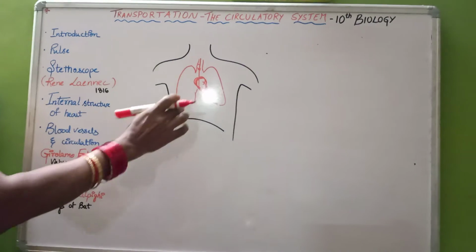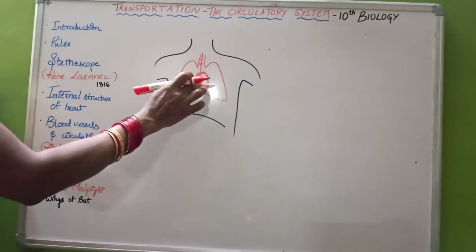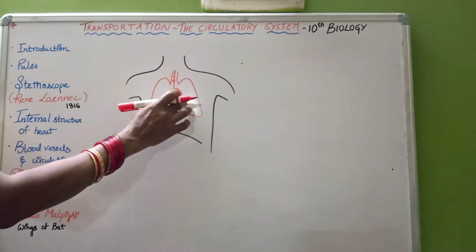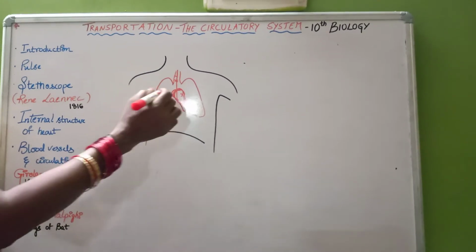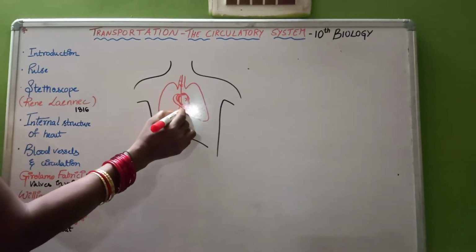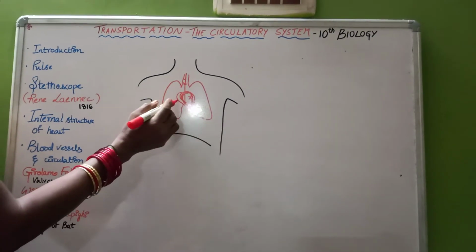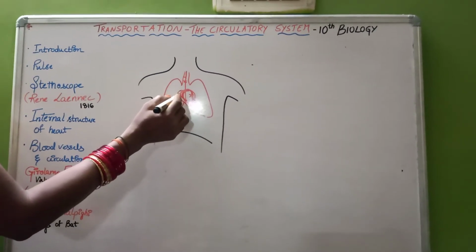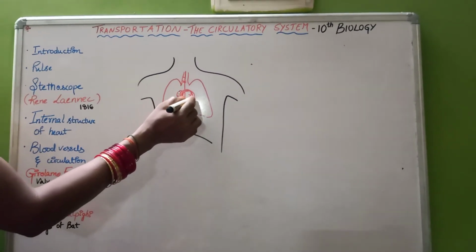This is its location. It is there in our chest cavity, placed in between the two lungs and well protected with two membranes. This is one membrane, this is another membrane, and in between those two membranes there is a fluid called pericardial fluid.